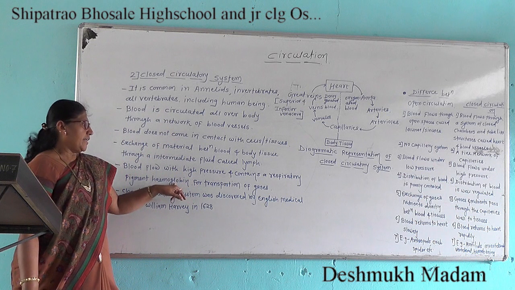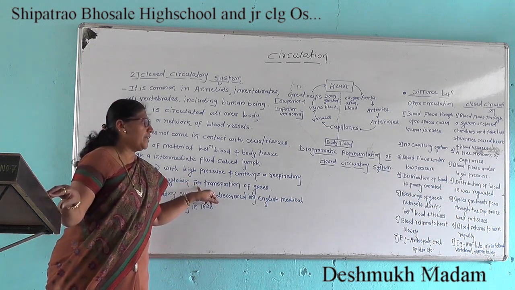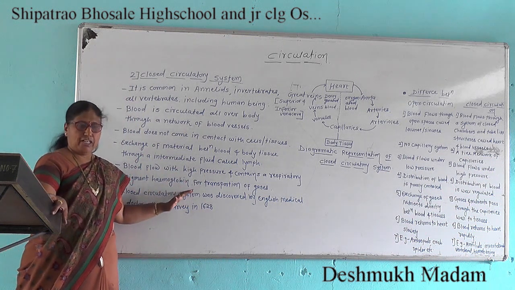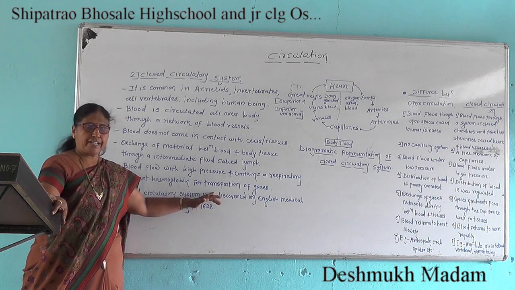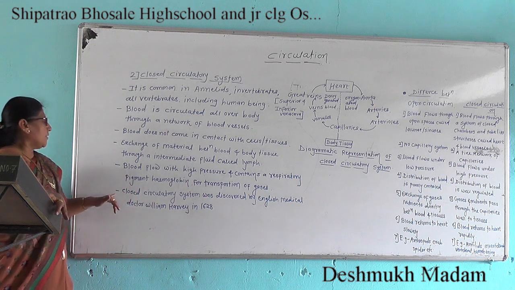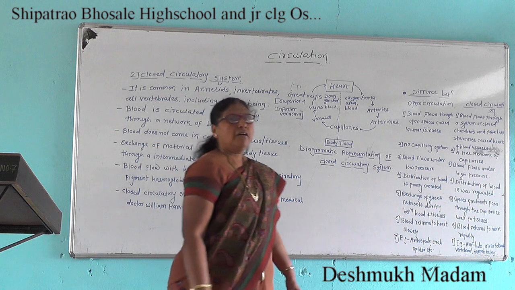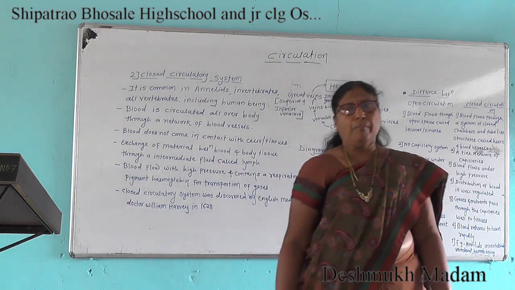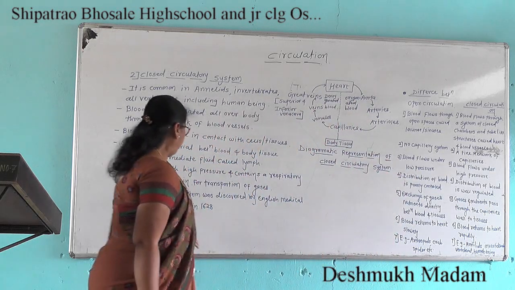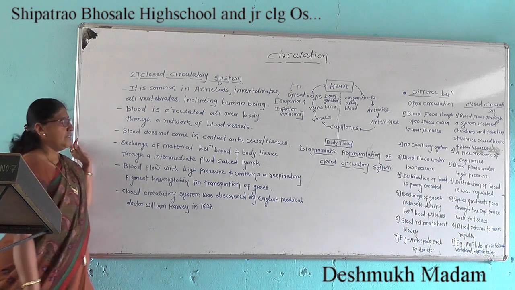Hemoglobin is a pigment which acts as an agent for the transportation of gases. The closed circulatory system was discovered by an English medical doctor, William Harvey, in 1628.